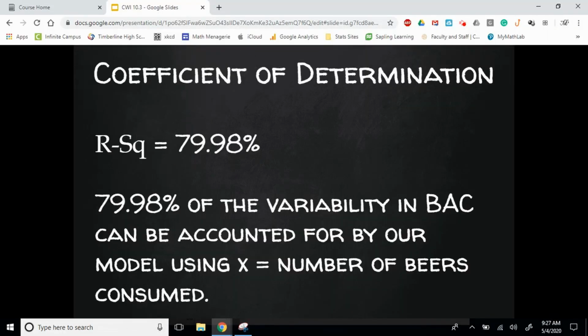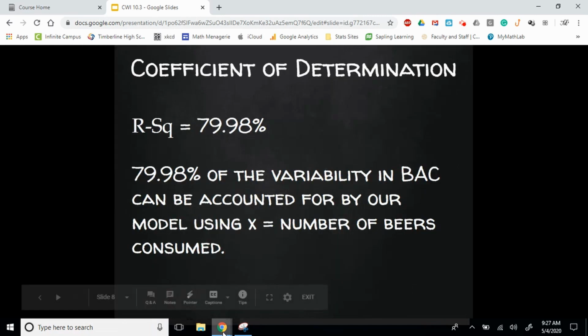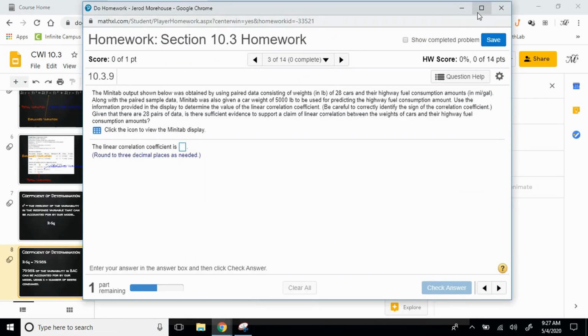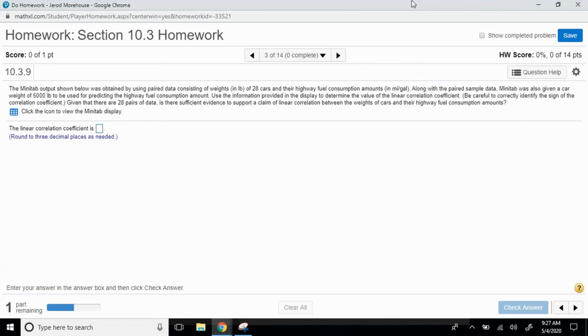Now, let's jump over to the homework and work a few examples. We're going to start with number 3. The Minitab output shown below was obtained by using paired data consisting of weights in pounds of 28 cars and their highway fuel consumption amounts in miles per gallon. Along with the paired sample data, Minitab was also given a car weight of 5,000 pounds to be used for predicting the highway fuel consumption amount.